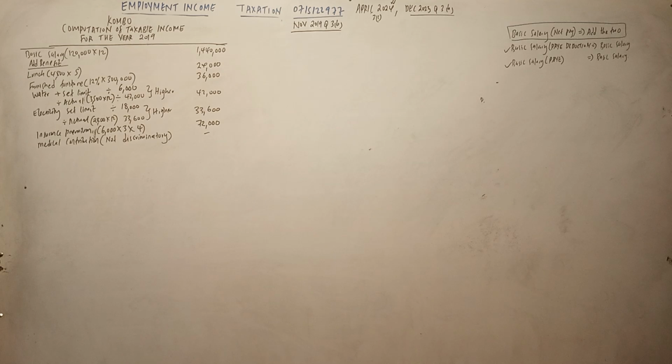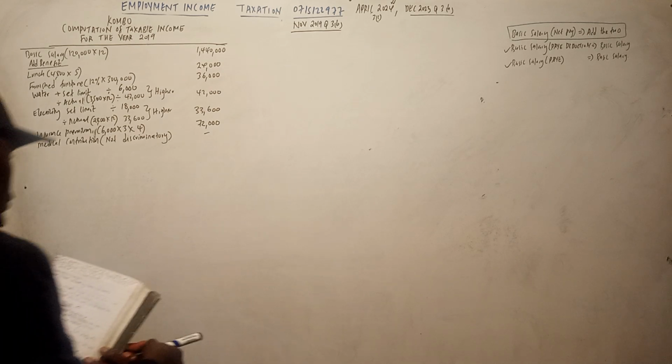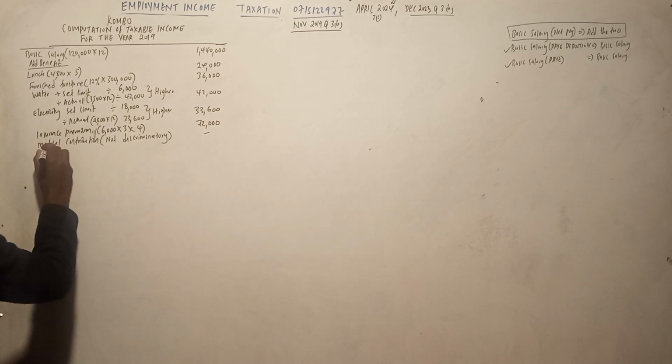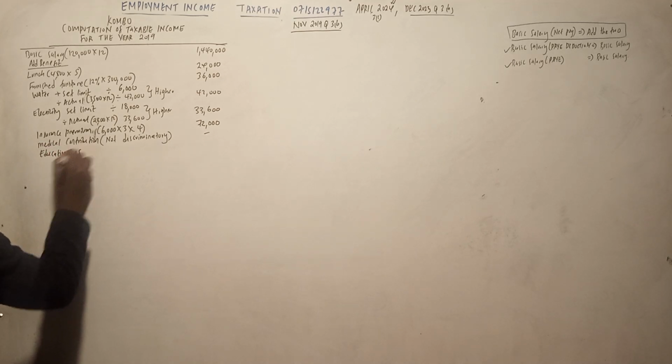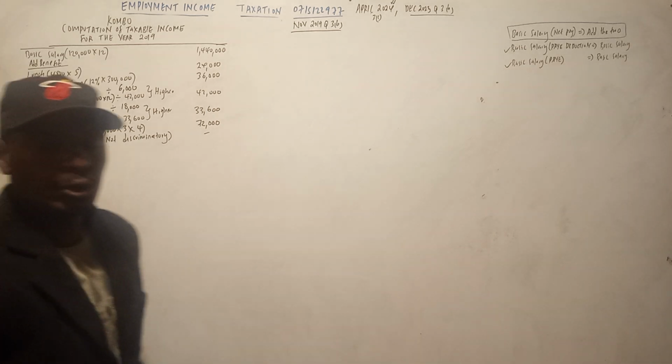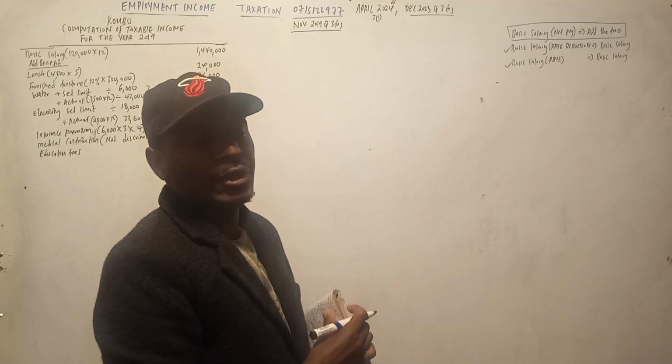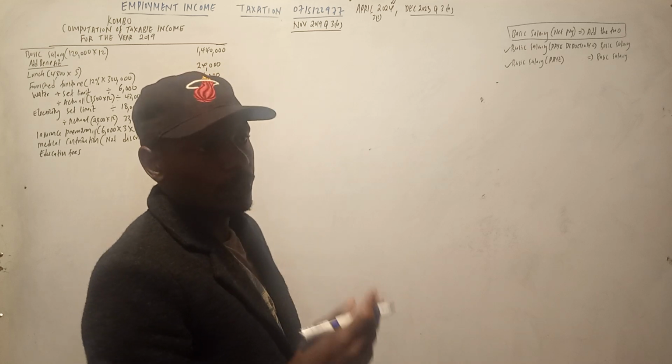Let's write this down about education fee. So this education fee is paid by the employer to the employee.